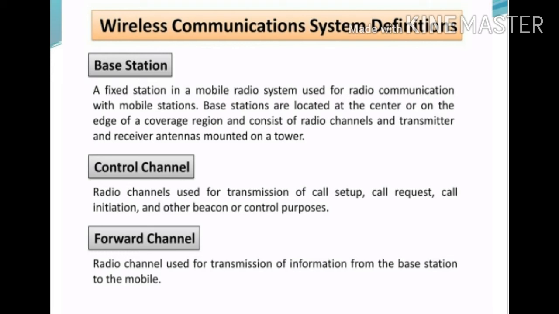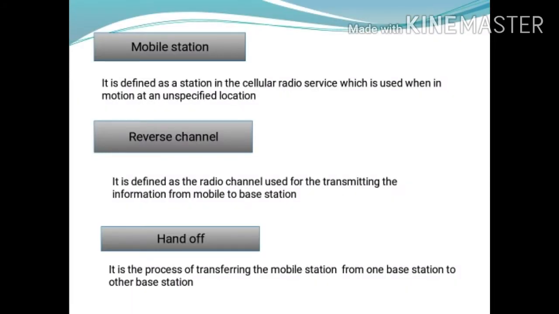Next is the mobile station. Mobile station is defined as a station in the cellular radio service which is used while in motion at an unspecified location.